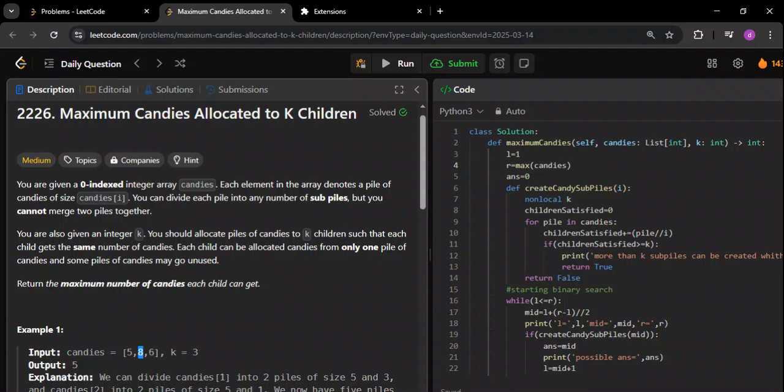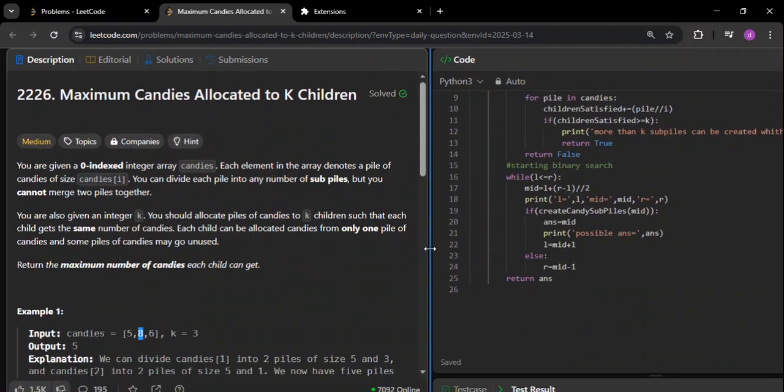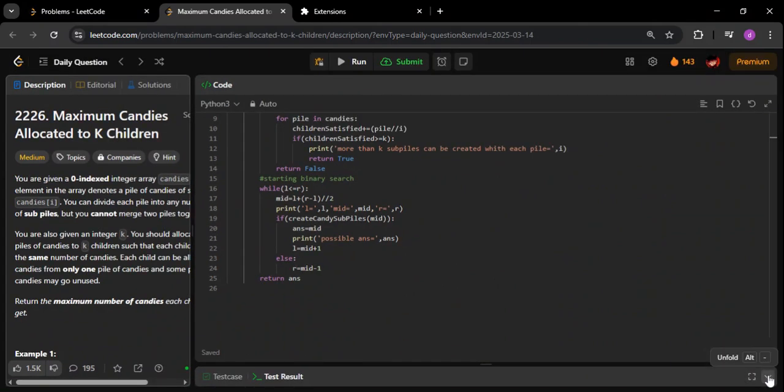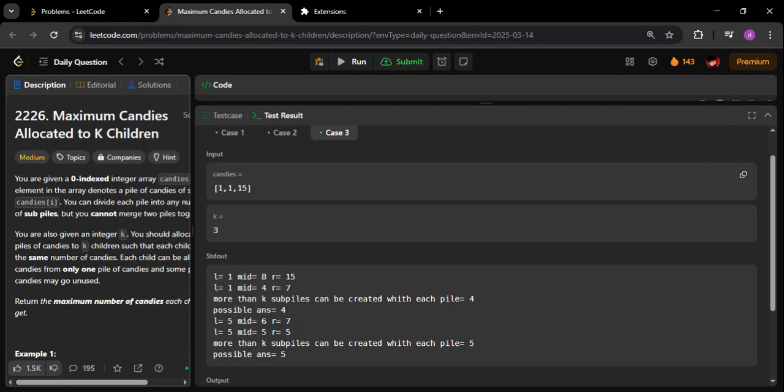So I hope you're getting the question. And one more important point, let me show this case also. See, one good test case that I've added. Yeah, this is the one. In this case, 1, 1, 15. So in the first pile there is 1 candy, in the second pile also 1 candy, in the third pile there are 15 candies, and there are 3 children.